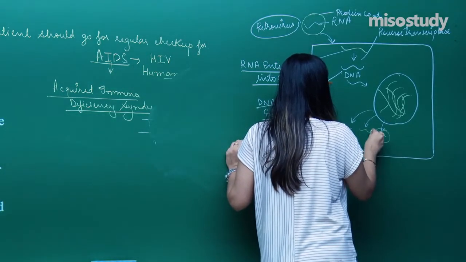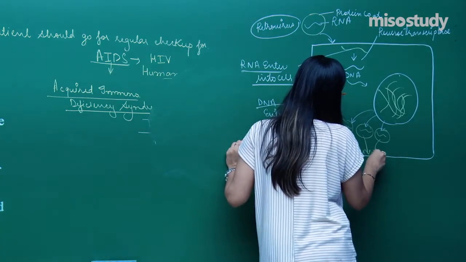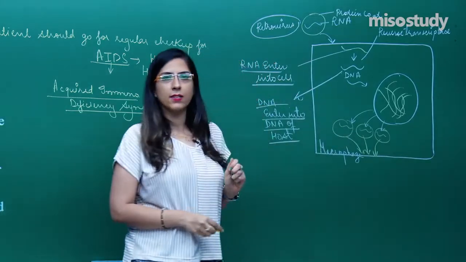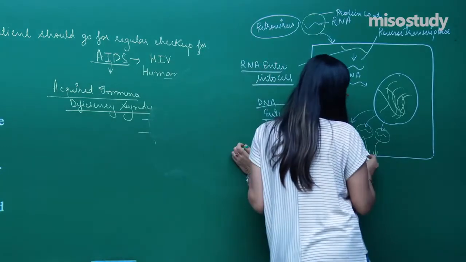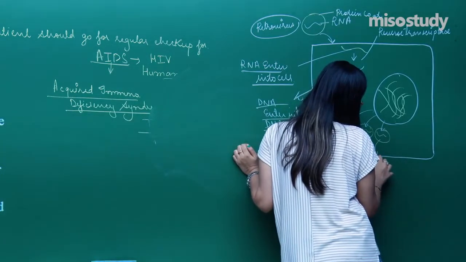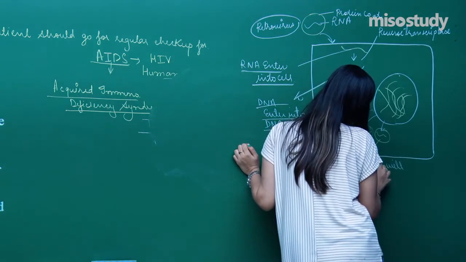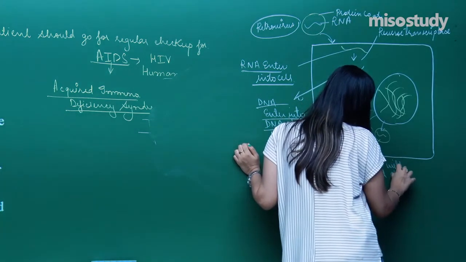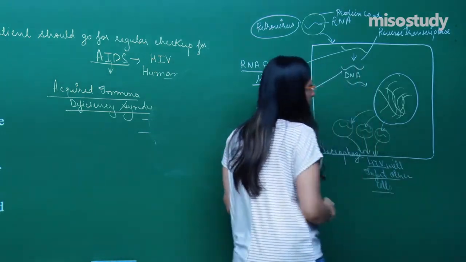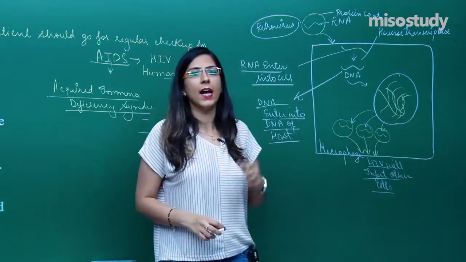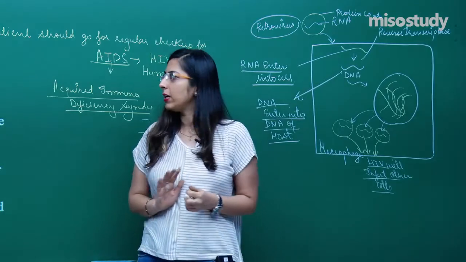And they will form a protein coat around it. Now these viruses are ready for the next infection, or you can say these viruses are ready to affect more and more cells of the immune system. So HIV will infect other cells. So the whole immune system will be compromised. One cell is killed, and later on so many such cells will be killed in the same manner, right?